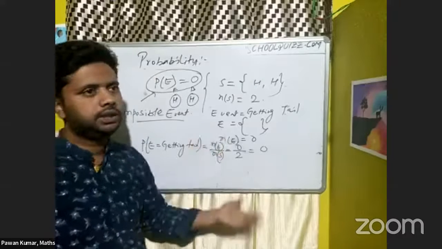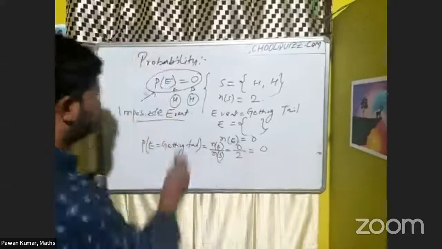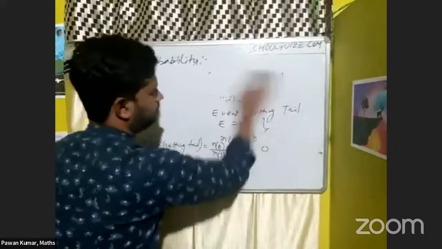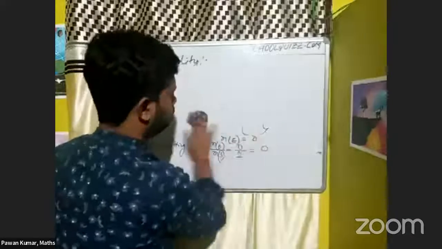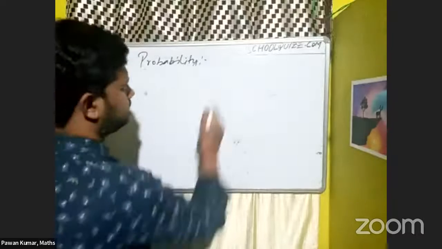If both sides are not the same, then they will give you questions like colored balls. Okay, colored balls, so let's do a colored ball example here.